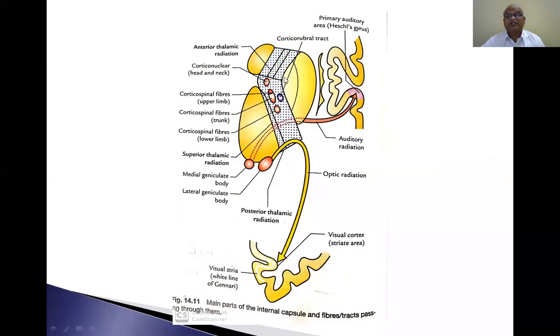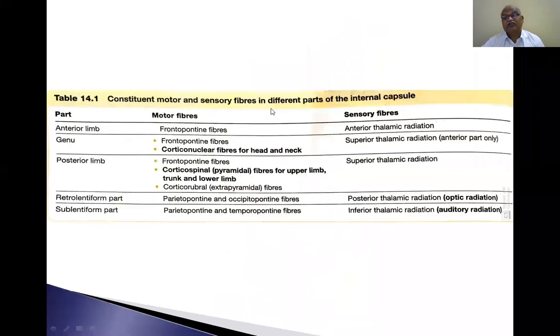Now these are the connections of the internal capsule with the medial geniculate body, lateral geniculate body, and the optic radiation to the visual striate area of the occipital pole. Now this is the primary auditory area present in the temporal lobe. You have to go through this diagram, which is useful for thalamic connections and for the fibers and tracts passing through the internal capsule. You have to know this diagram.